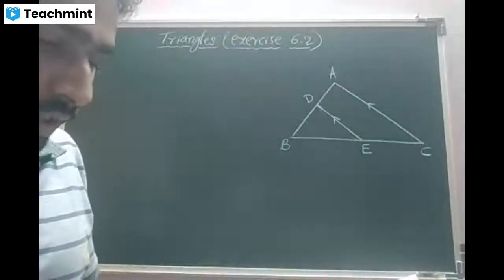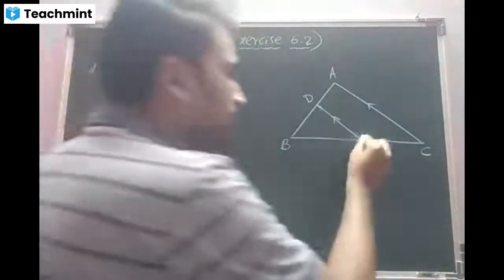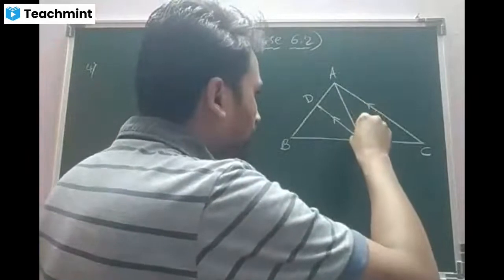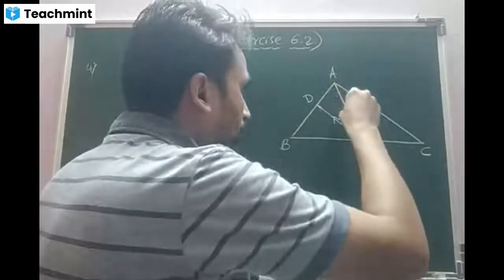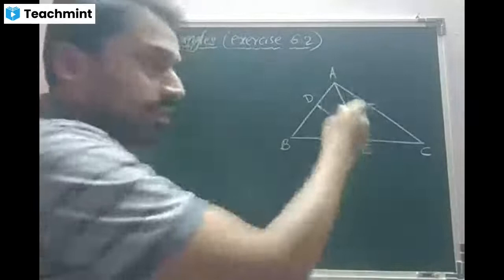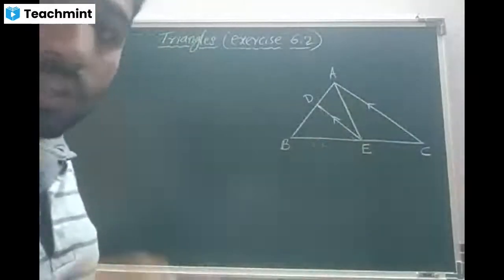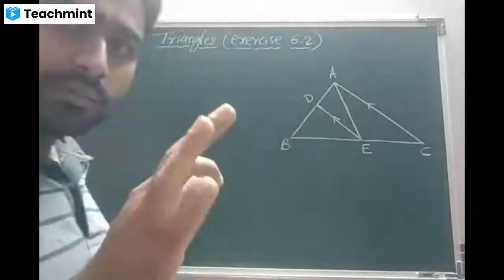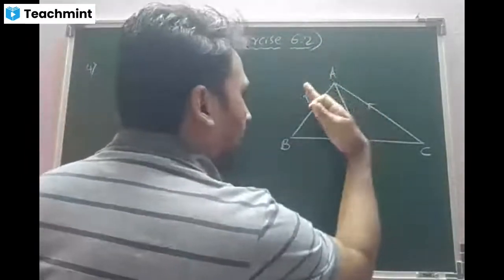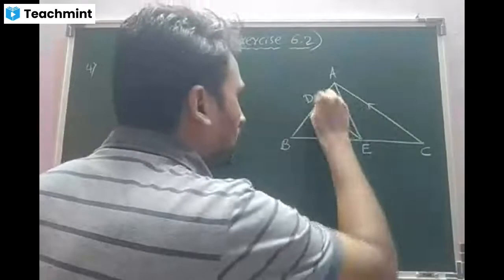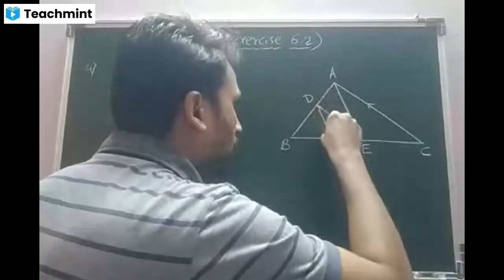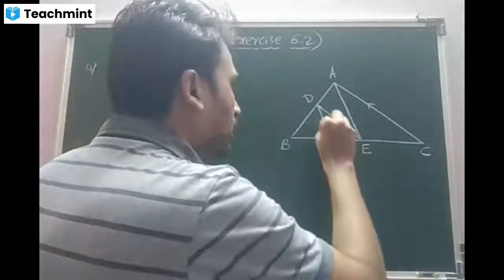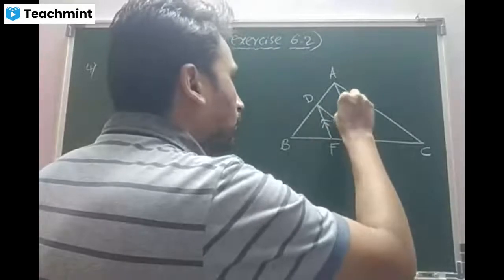Now, beta, they have joined A to E. This point E they have joined with A. Is that clear? The moment they join this, they draw one more line which is parallel to AE from the point D. Are you getting my point? So this line is parallel. This is the final touch-up to the given diagram. They call it DF, which is parallel to this.